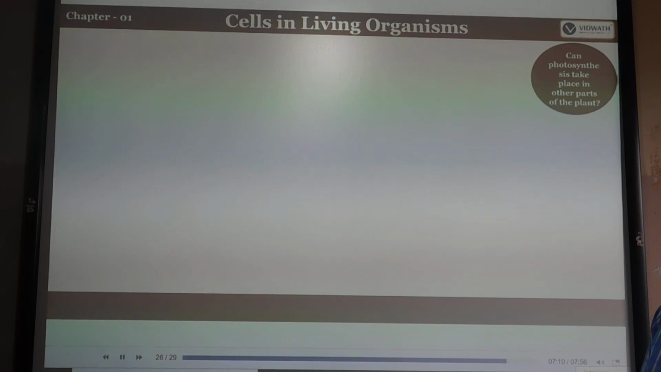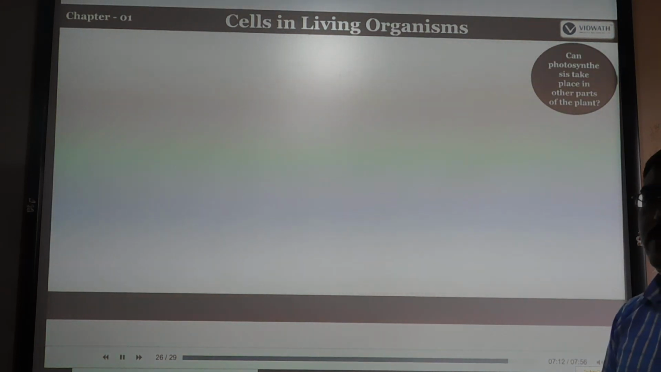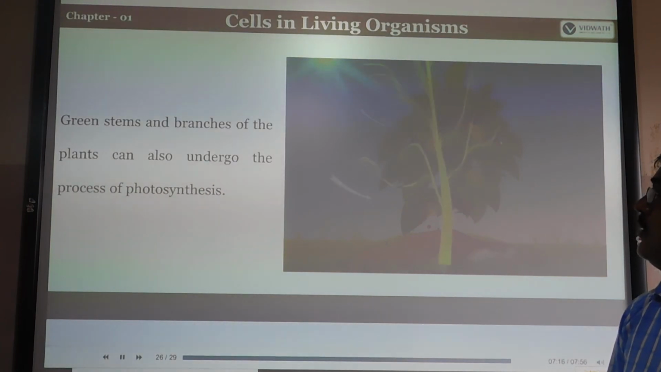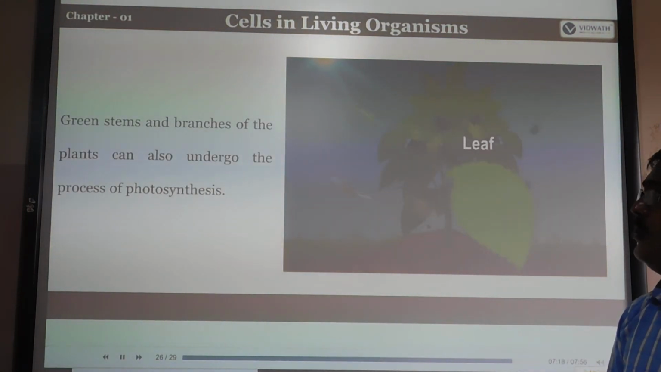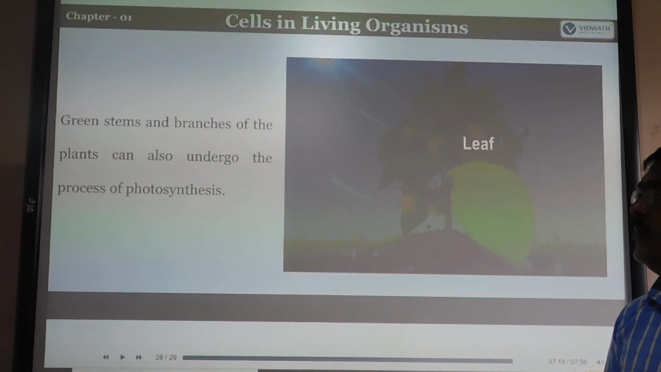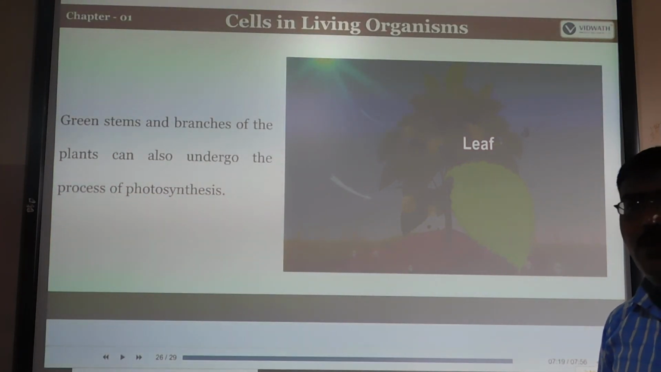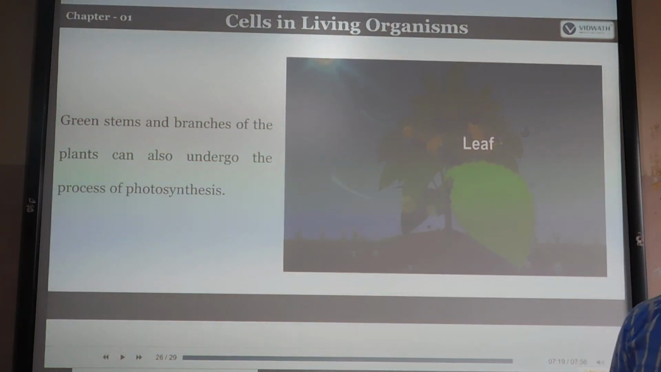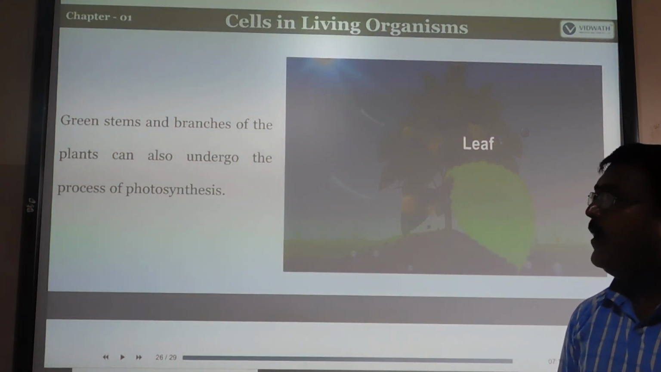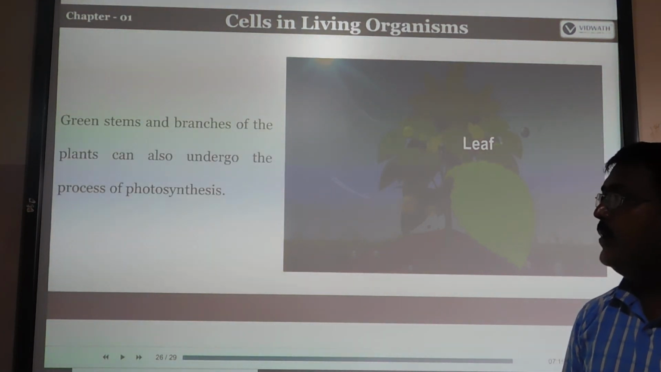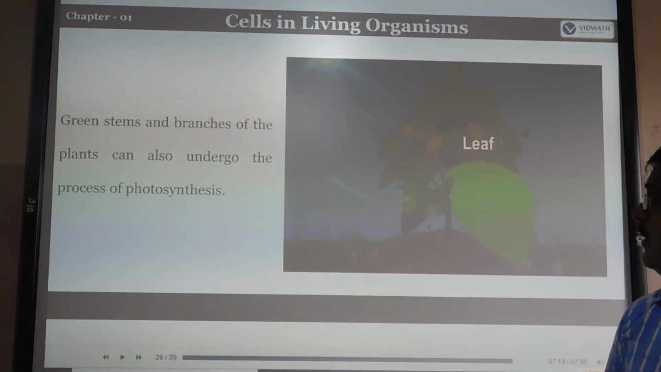Can photosynthesis take place in other parts of the plants? You know that it takes place in plants, is it? Sometimes it occurs in the green stems and also the branches of the plants, which can also undergo the process of photosynthesis. Photosynthesis does not take place only in the leaves, but also in the green stems and branches of the plants.